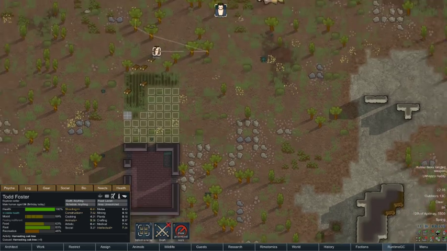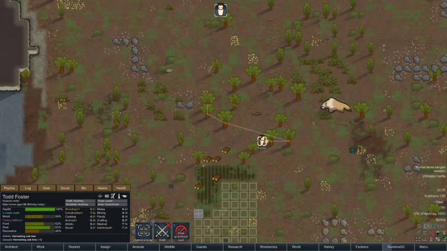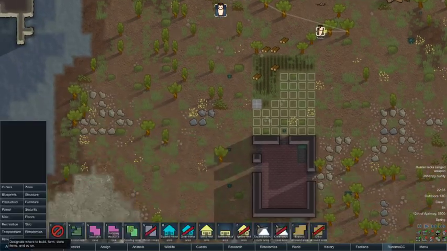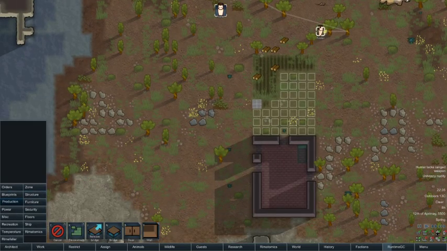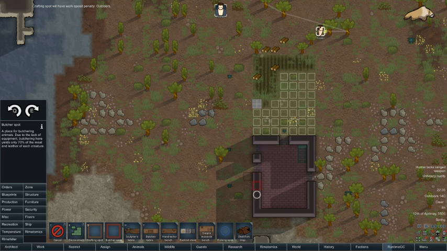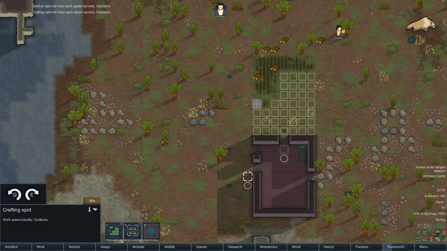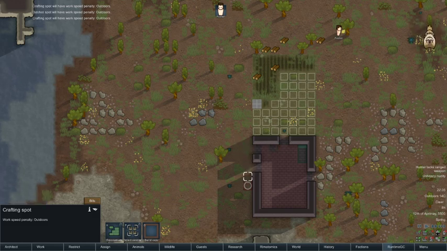Our big other concern right now though is that Foster hasn't eaten yet, and there's no real source of food around here other than that rat, which we can't hunt at the moment because we have no materials. So what we're going to do is set a crafting spot outside here. We're then going to set a butcher spot here. Oh no, got it the wrong way around. Butcher spot goes outside. We'll build the crafting spot indoors so we can craft a weapon. That's the most important thing at the moment.